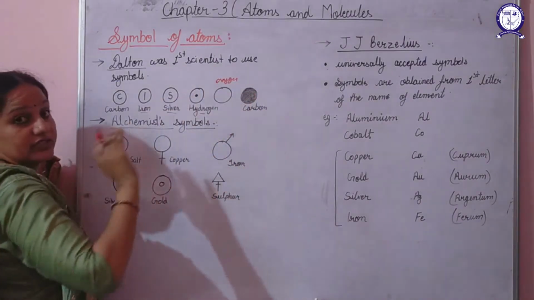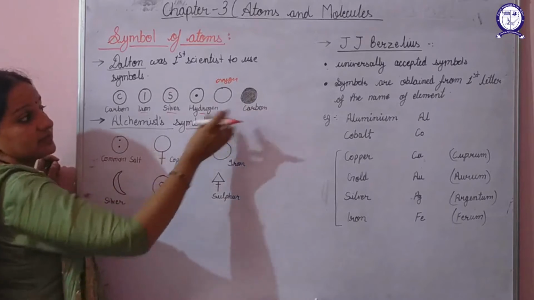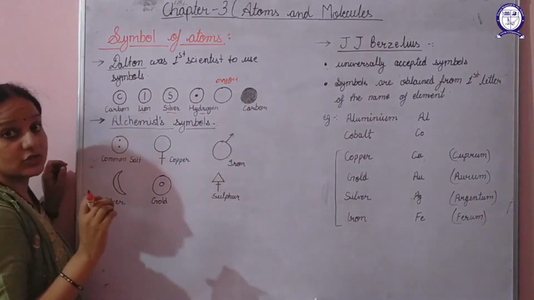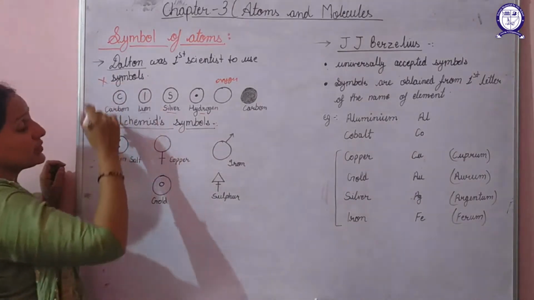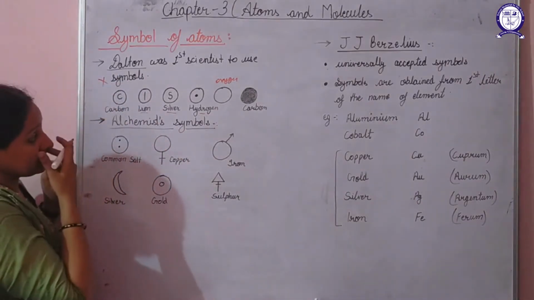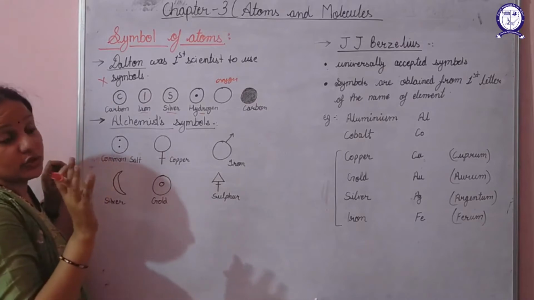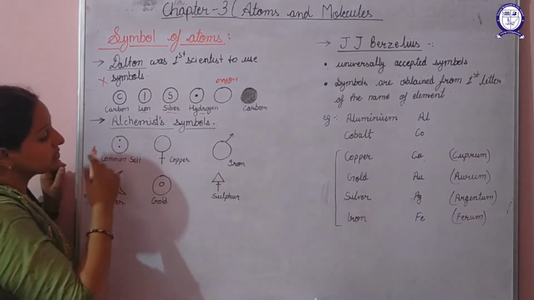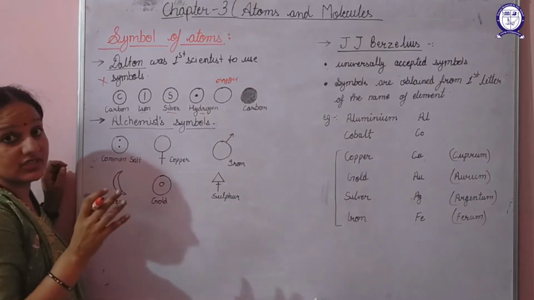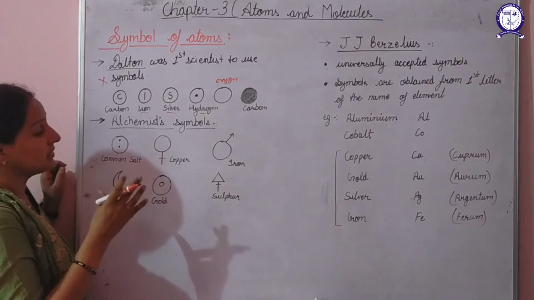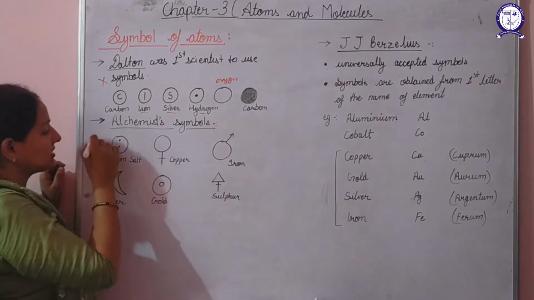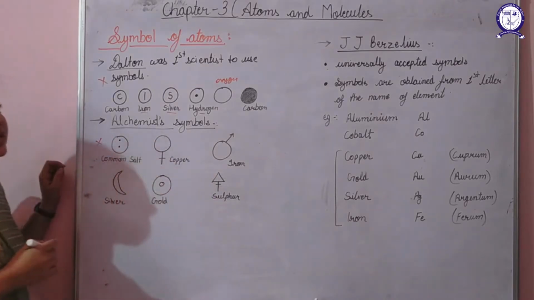A circle which is totally black, that represents carbon. Such types of symbols are quite difficult to learn, hence these symbols were not universally accepted. Next one is the alchemist symbols. The symbols of these scientists were very strange, as if they were hiding something in their symbols, and quite difficult to memorize also, hence they were also not universally accepted.